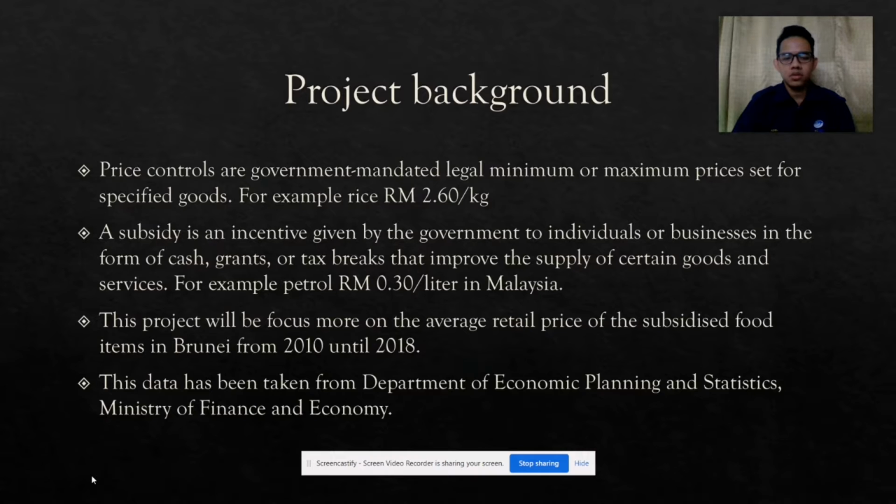This project will focus on the average retail price of subsidized food items in Brunei, from 2010 until 2018. This data has been taken from the Department of Economic Planning and Statistics, Ministry of Finance and Economy.